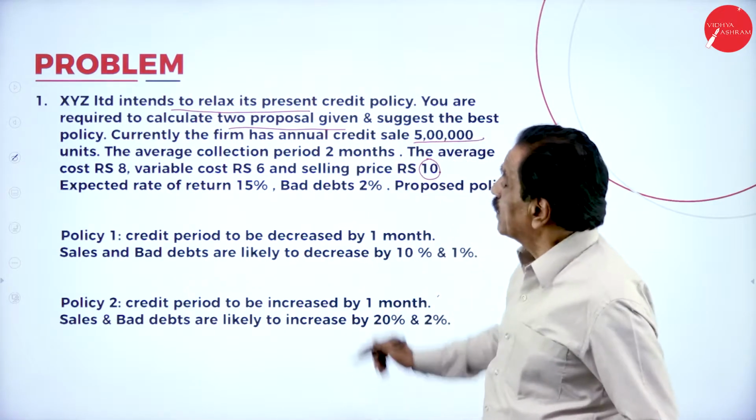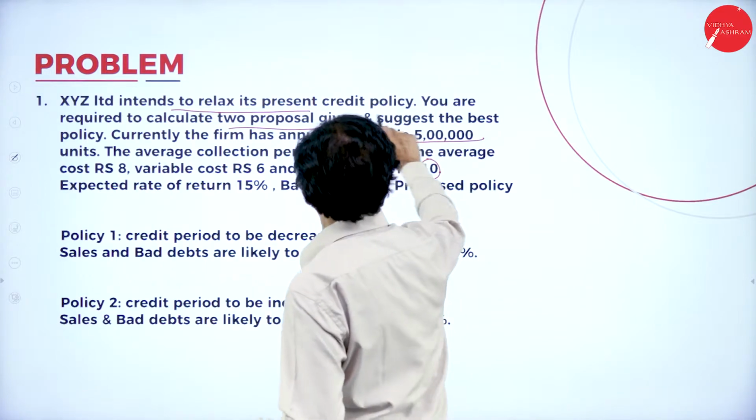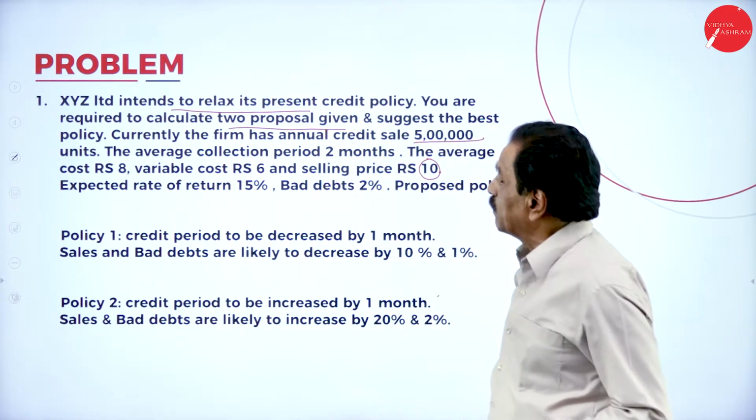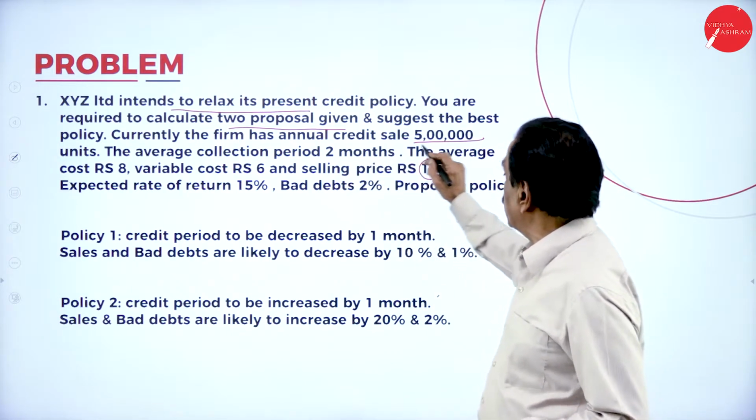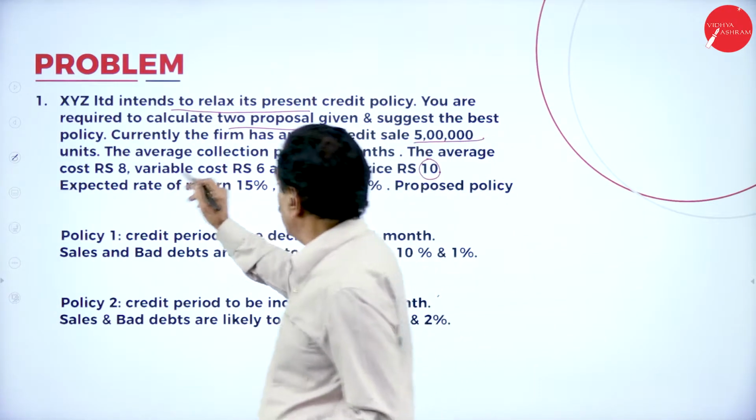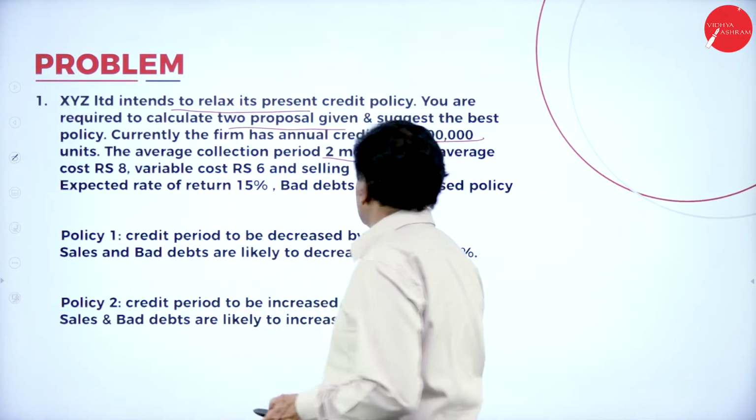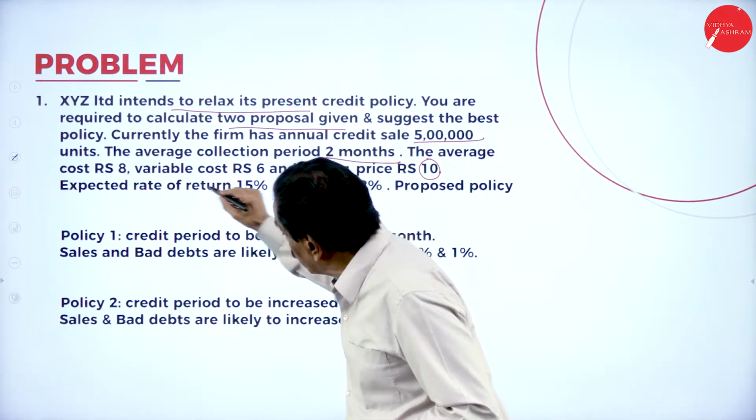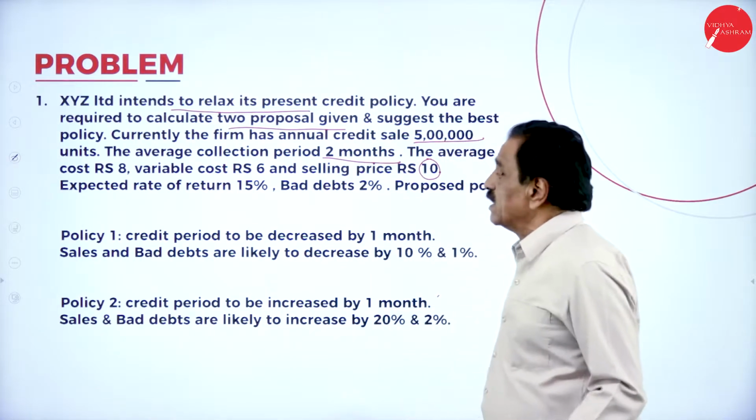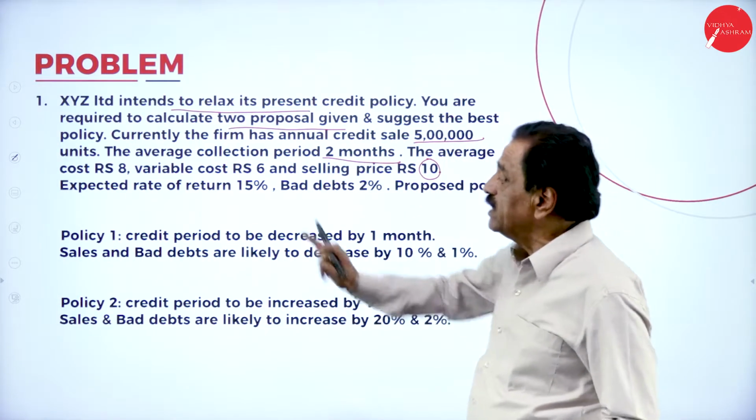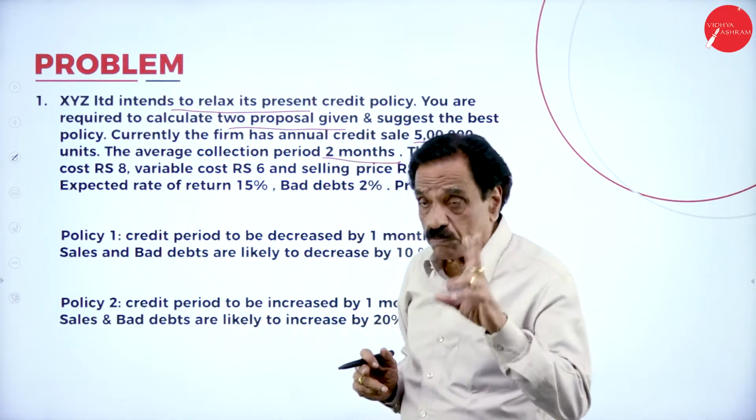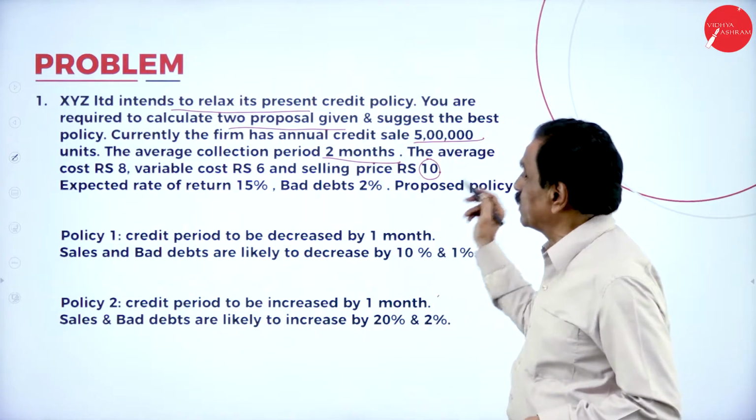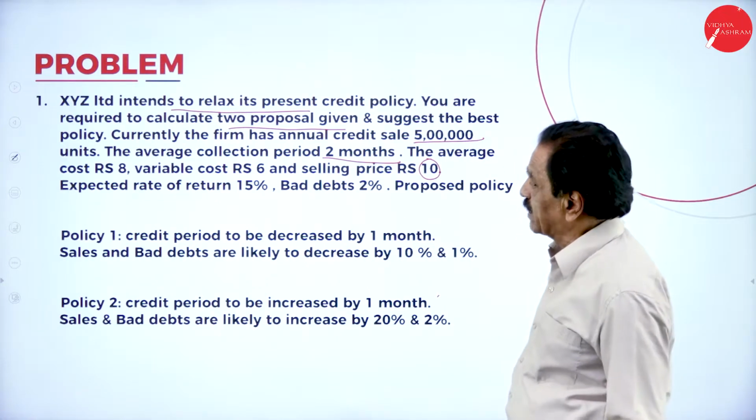He wants to know: XYZ Limited intends to relax its present policy. You are required to calculate the 2 proposals and suggest the best. The firm has an annual credit sale of 5 lakh units. The average collection period is 2 months. The average cost is 8. Variable cost is 6. The difference of 2 is called fixed cost. 10 rupees is the selling price, 8 is the cost, means 2 rupees the profit. On that, variable cost is 6, that means the remaining 2 is called fixed cost.